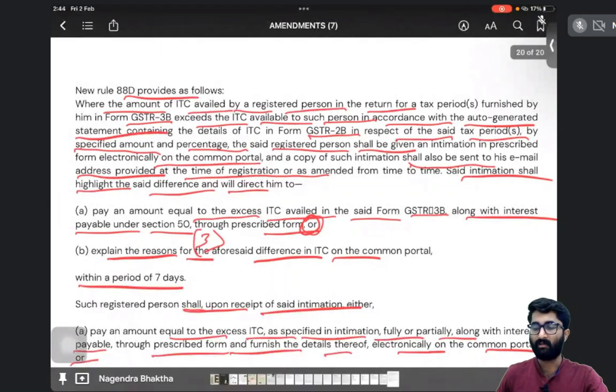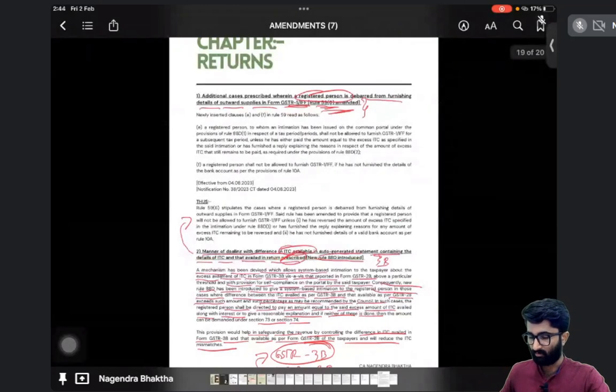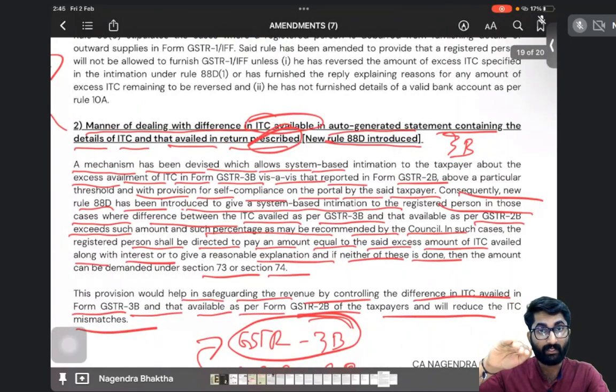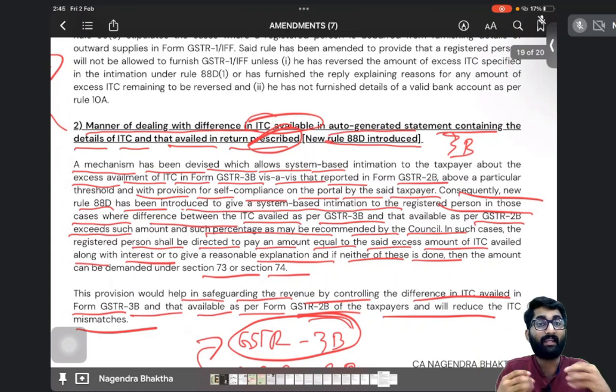The new rule is very simple. The new rule says that you have to take only that much ITC which is there in 2B. What is there in 2B? Only that ITC you are allowed to take. Sir, I took more ITC. If I take more ITC, GST payable in cash will be less, no? Correct, remember? Yes, sir. If I take more ITC, then GST payable in cash will be less. If that is less, then I can enjoy the excess amount which I have collected from my customers.